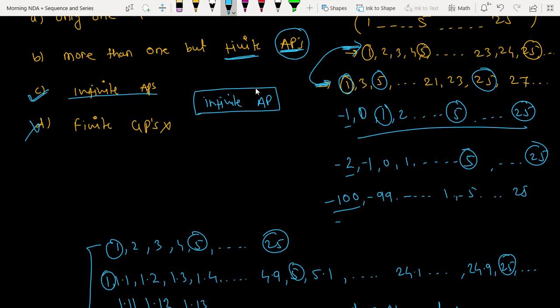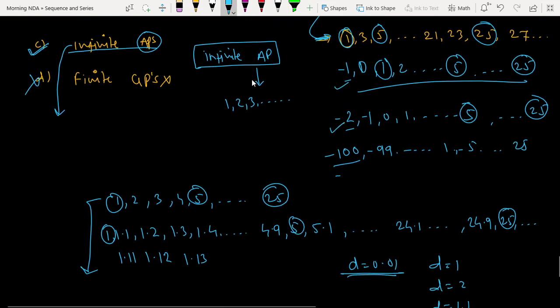Infinite AP means you don't know the last term, like 1, 2, 3... This is the infinite AP. Infinite APs means infinite finite APs. It may be that you know the last term or you don't. There are only 10 APs possible, 100 APs possible, 1000 APs possible, 1 lakh APs possible. See here, just now we have seen this is possible, this is possible, everything is possible.